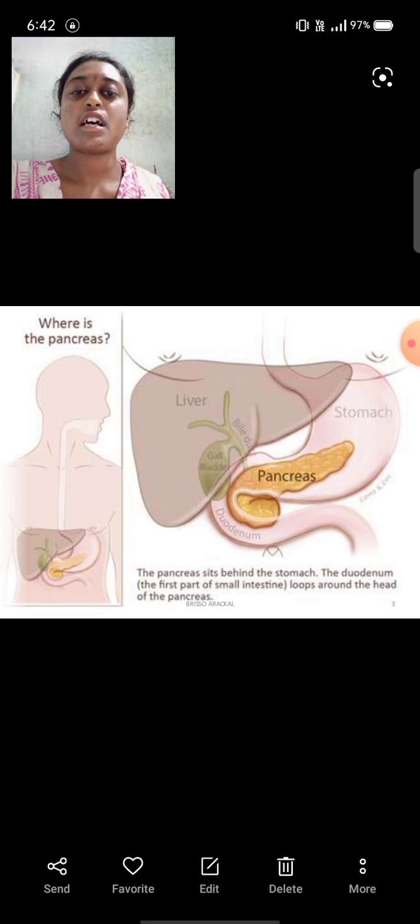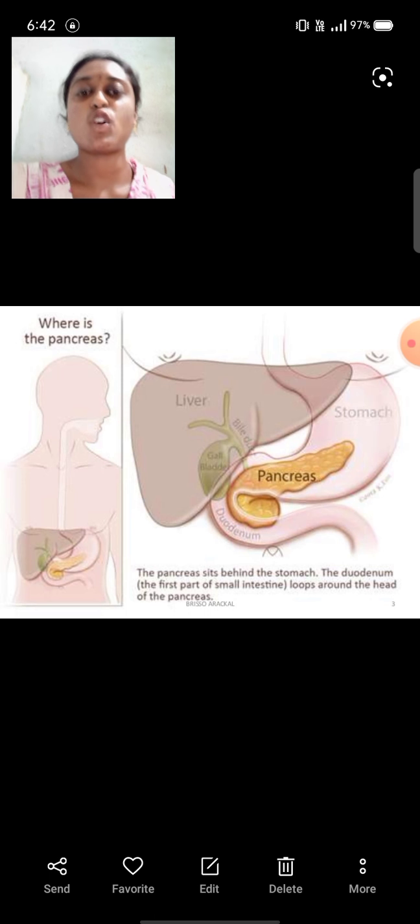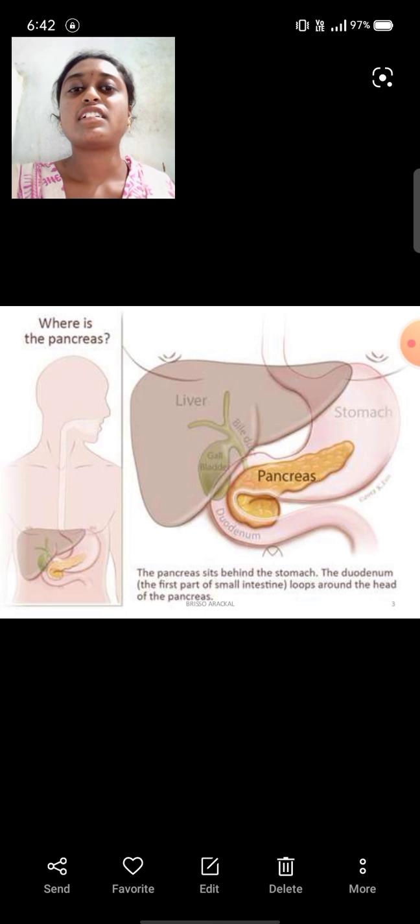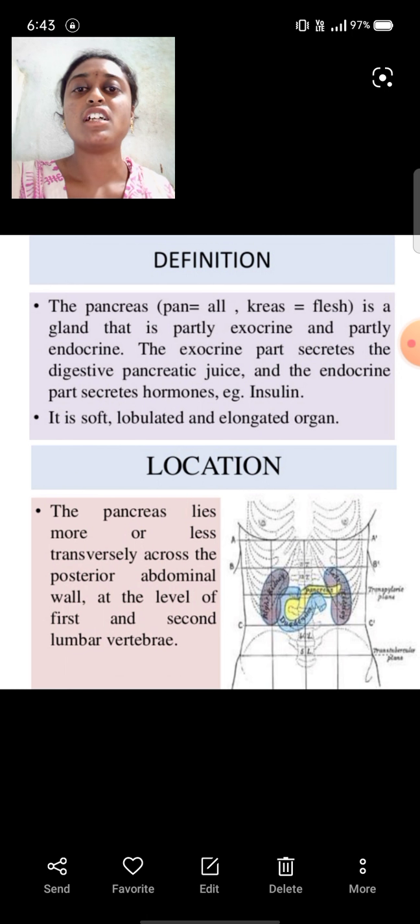And next one is pancreas. The pancreas is present behind the stomach, right? The pancreas looks J shaped, elongated and yellowish in color, and it secretes pancreatic juice. The definition of pancreas: pan means all and creas means flesh. It is a gland that is partially exocrine and partially endocrine. The exocrine part secretes digestive pancreatic juice, and the endocrine part secretes hormones.